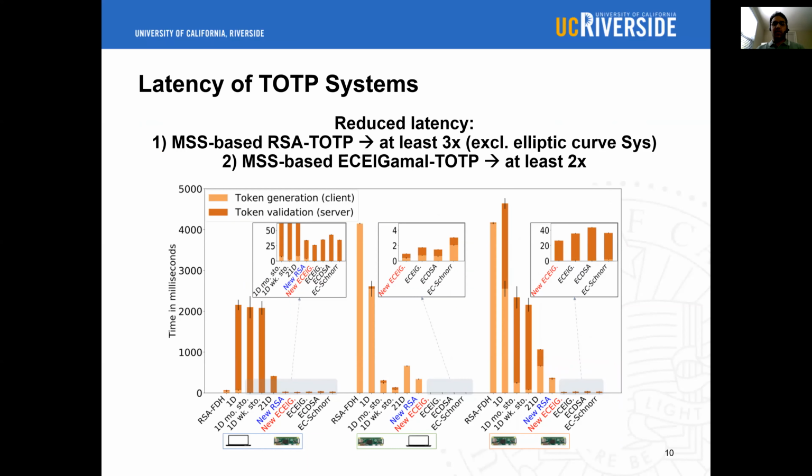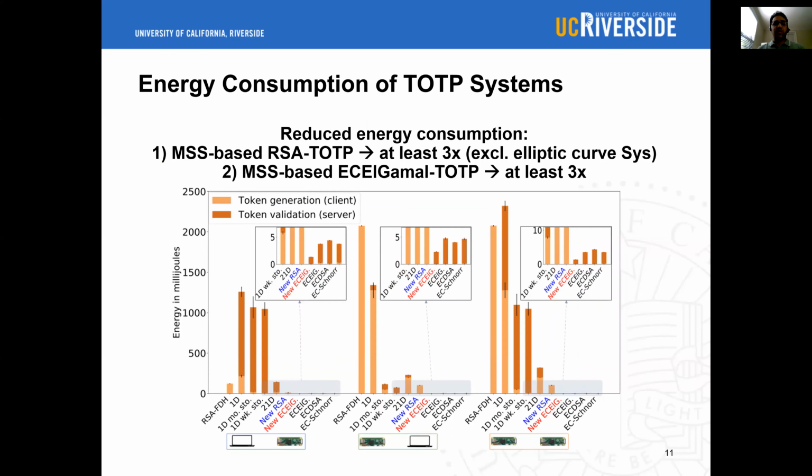We implement MSS in the context of TOTP systems and compare it to other TOTP systems. Our RSA TOTP system reduces authentication latency at least 3 times compared to other systems. Our EC ElGamal system also reduces the authentication latency at least 2 times compared to all other alternatives. Also, our RSA TOTP system reduces the authentication energy consumption at least 3 times compared to other TOTP systems. Also, our MSS EC ElGamal system additionally reduces the authentication energy consumption at least 3 times compared to others.